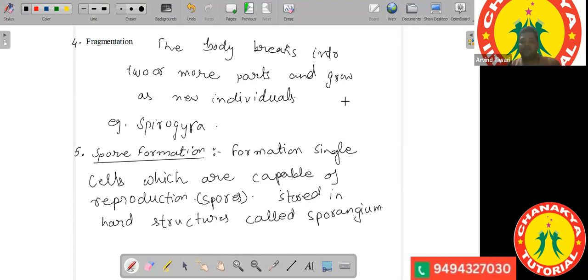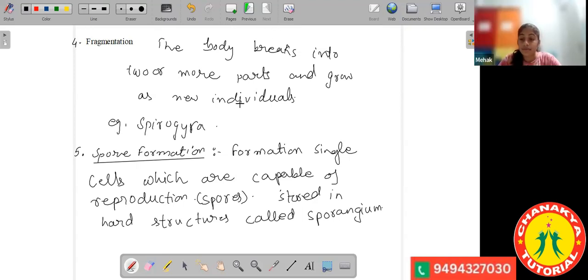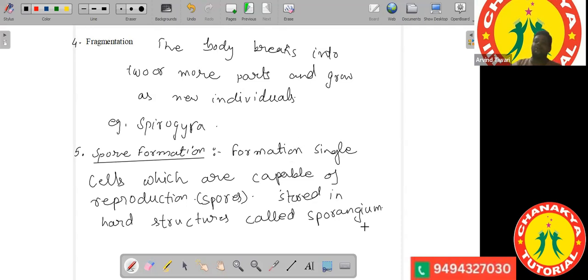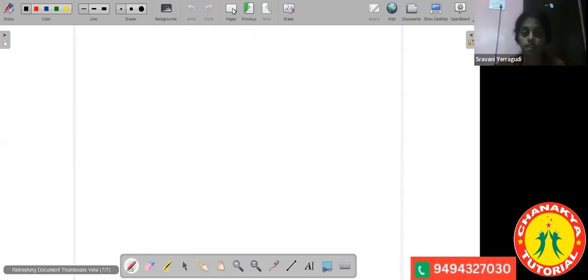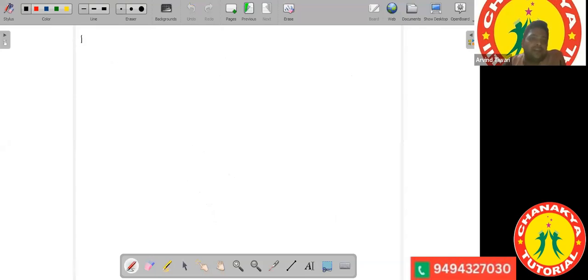They are just like a hard covering. This happens in the case of rhizopus. You should remember this example of rhizopus.